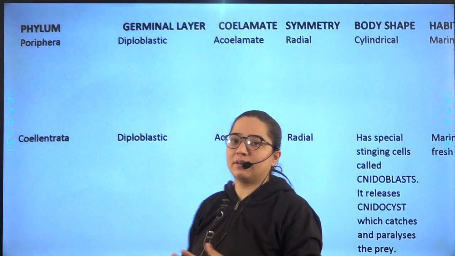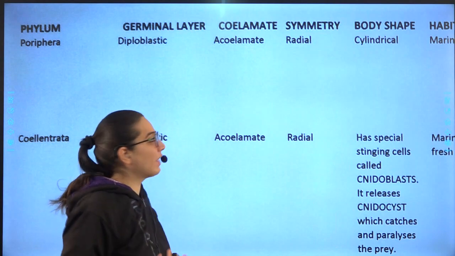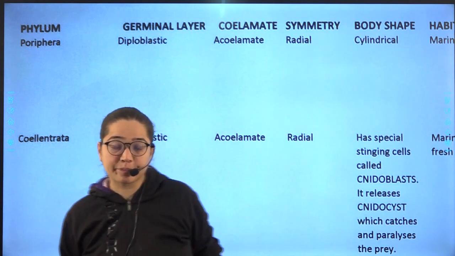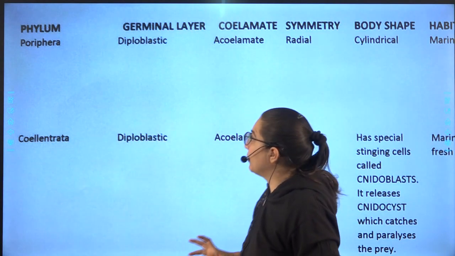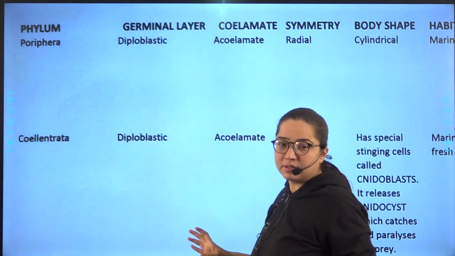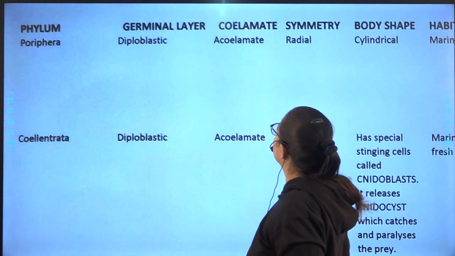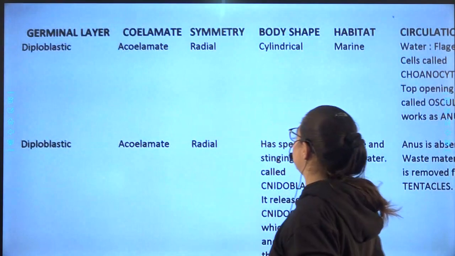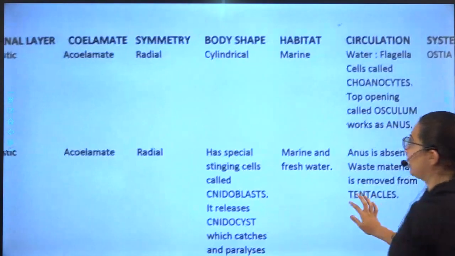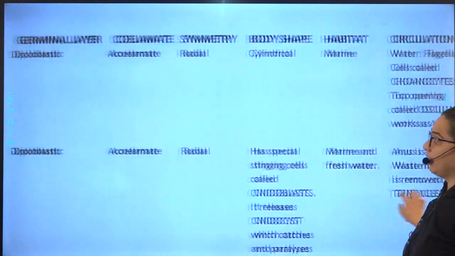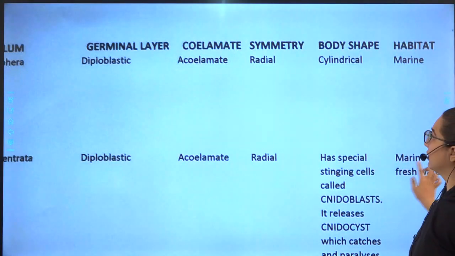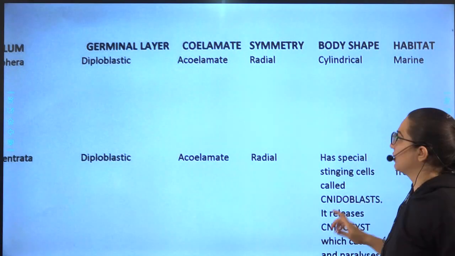In one full scape pin page you might be able to write maybe one phylum only. So phylum, germinal layer, coelomate, symmetry, body shape. I'm waiting first for you. Remove the pin page.